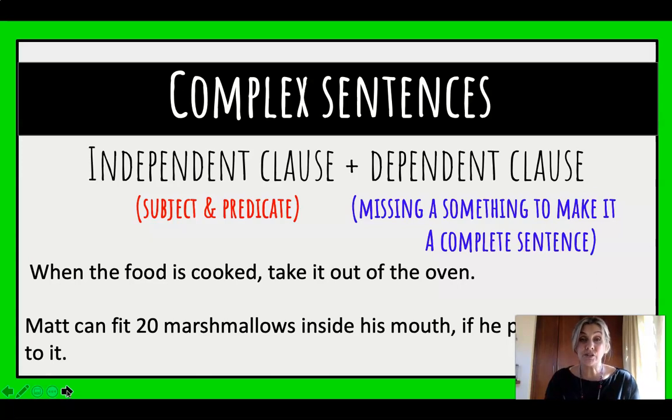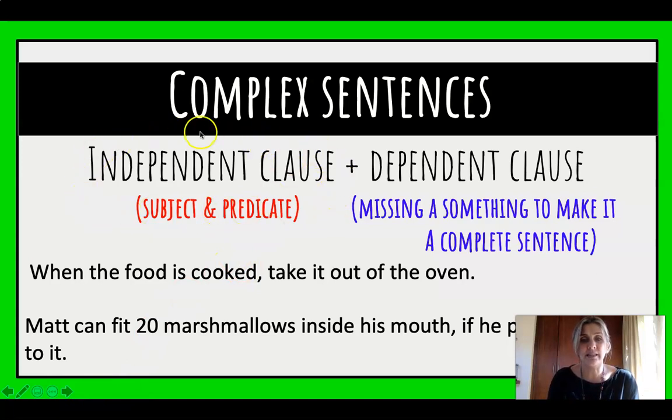So if you've understood, your simple sentence must have a subject and a verb. Your compound sentence must have 2 sentences that make sense on their own. They both need to have a subject and a predicate, and you join them. Now we take a look at complex sentences. And it's not difficult to understand, so let's take a look.